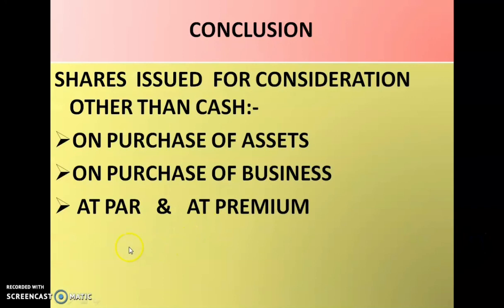So let us conclude today's class. In today's class we saw that when shares are issued for consideration other than cash, there are two cases: on purchase of asset and on purchase of business. Today we discussed purchase of business. We did two problems related to purchase of business, at par and at premium. So you have to practice these problems and do the test problem which is attached along with this session.